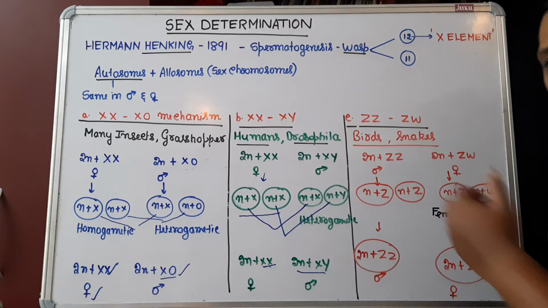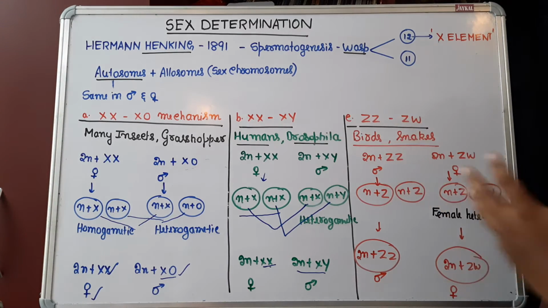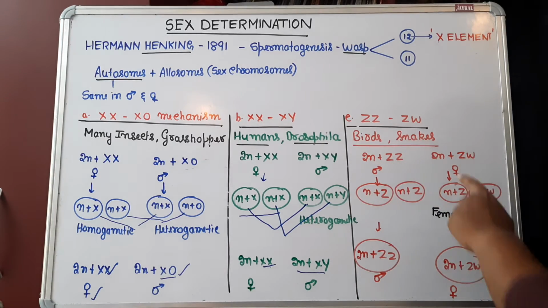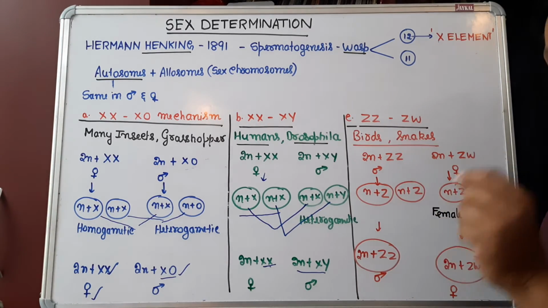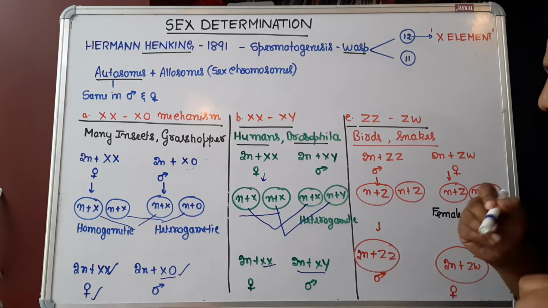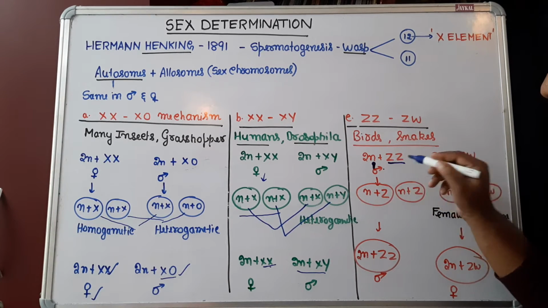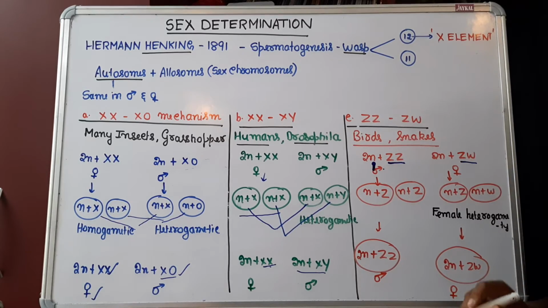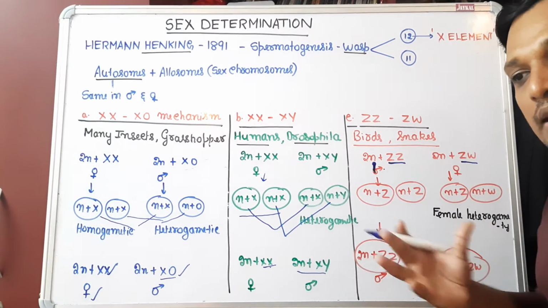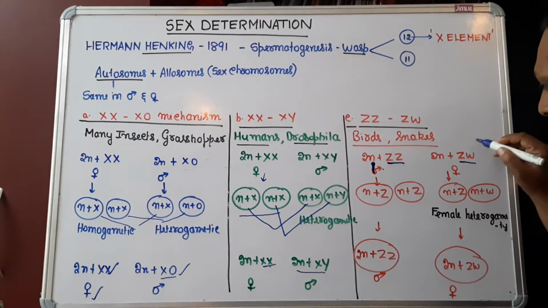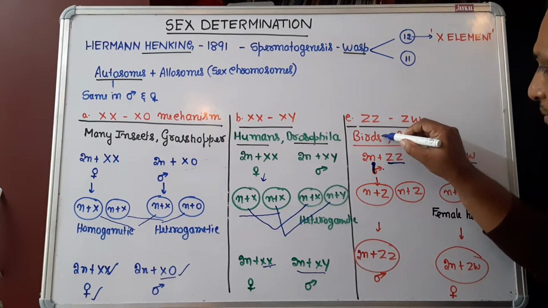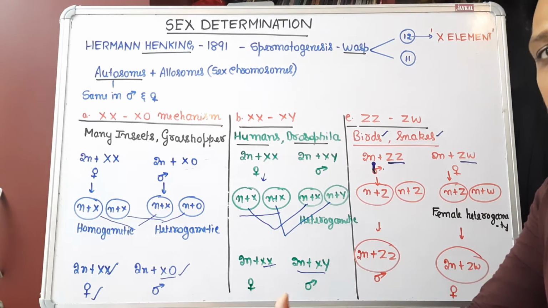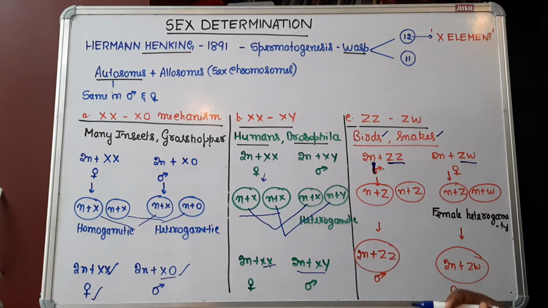determination. A unique chromosome was observed apart from the X chromosome. What is that? The 2n number is the same in both male and female, but male is homogametic, with 2 similar Z chromosomes. Female is heterogametic. So who is going to decide the sex of a newly born individual? It is the female in snakes. It is the female in birds like chickens, which decides whether a new chick or a new snake is going to be born.